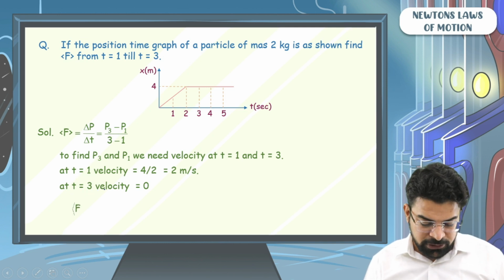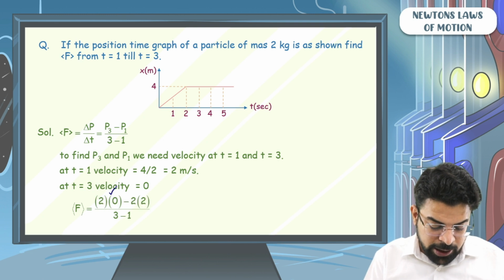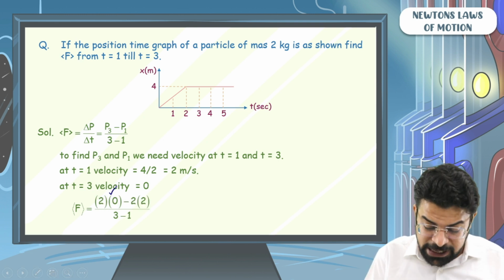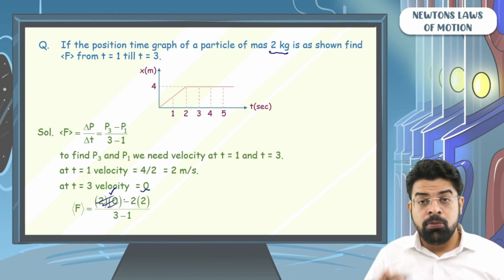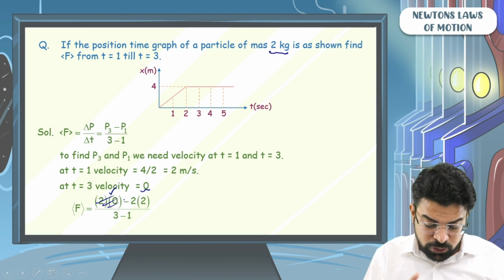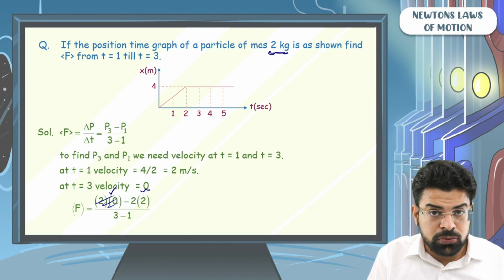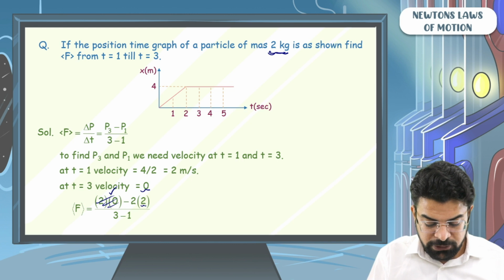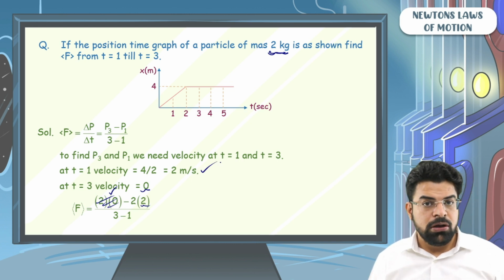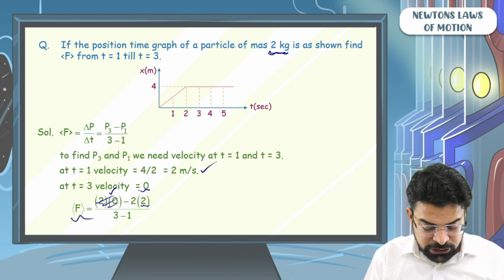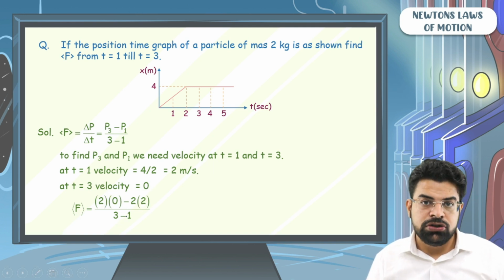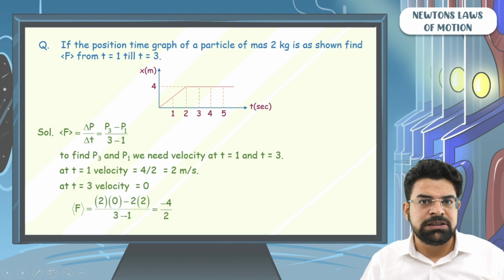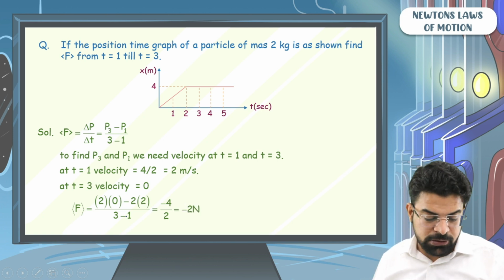So we will say further, average force equals change in momentum. At time equals 3, momentum will be mass 2 into the velocity at time equals 3, which is 0. So that becomes 0. Momentum at time equals 1 will be mass 2 multiplied by the velocity, which is plus 2. So average force equals change in momentum, which is minus 4, upon the time taken, which is 2. So you get minus 4 by 2, which means minus 2 Newton. So that will be the average force.